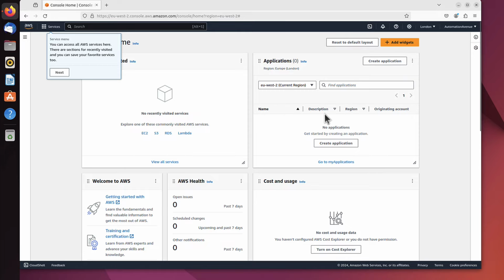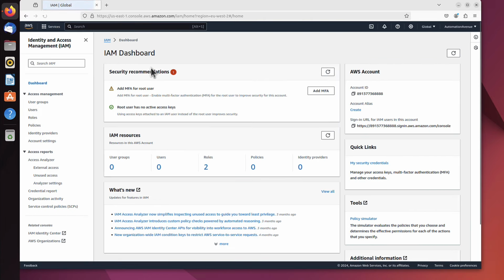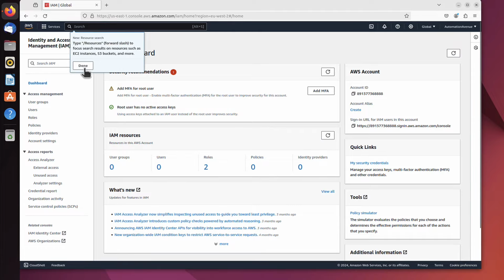What I want you to do is to activate multi-factor authentication for the root user. That's very important. This account has to be very secure. What you can do, here in this search field, you can put IAM. We'll click that, and you can see that even Amazon itself has a security recommendation: add MFA for root user. To be honest, every single user you create should have MFA enabled, in my opinion, but the root one is definitely one you need to create MFA authentication for.